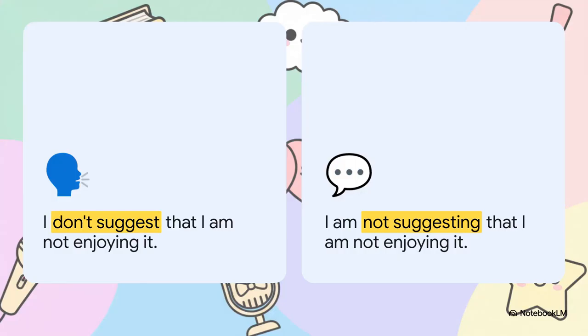But look closely at gap 3. Martina writes, don't get me wrong, I'm not suggesting that I'm not enjoying it. Now here, we must address Rule D's fascinating little linguistic loophole. While affirmative performatives demand the simple present, negative performatives are incredibly flexible. Both I don't suggest and I'm not suggesting carry a remarkably similar meaning in native speech. So in this rare instance, neither option gets crossed out. Both work perfectly well depending on the speaker's subtle preference.